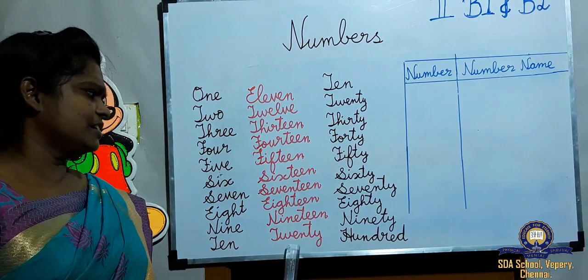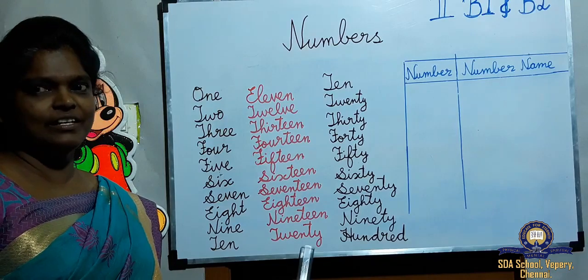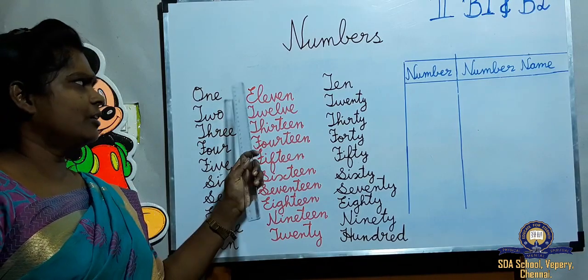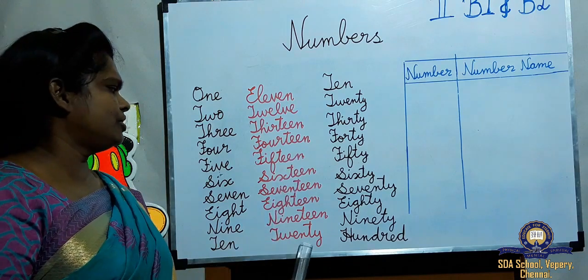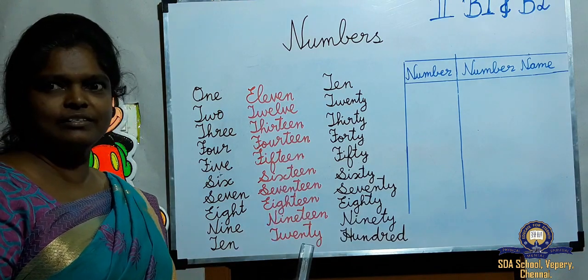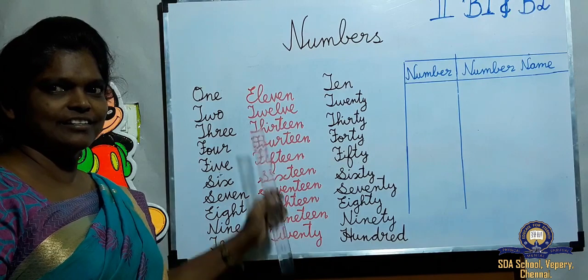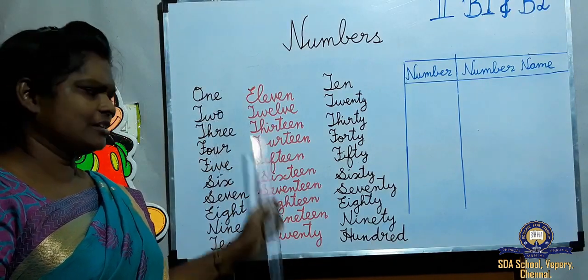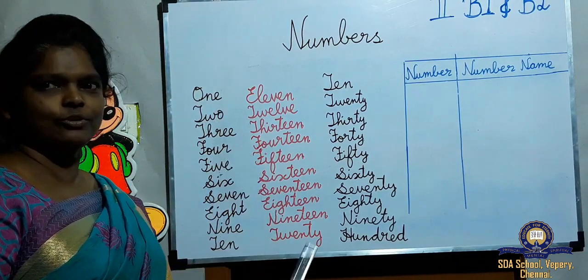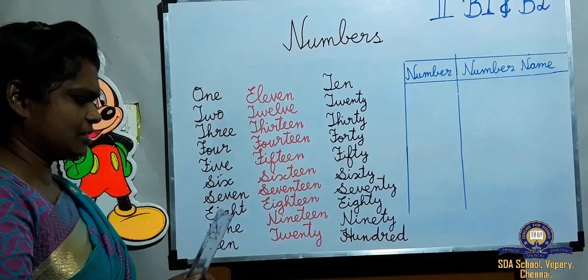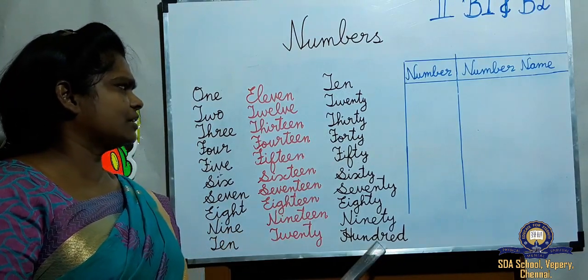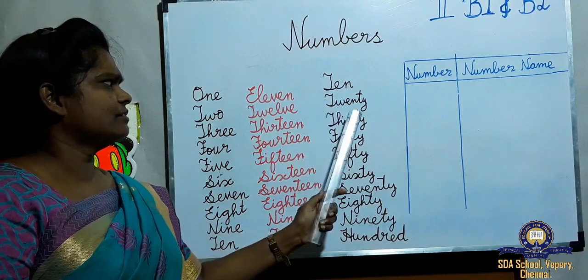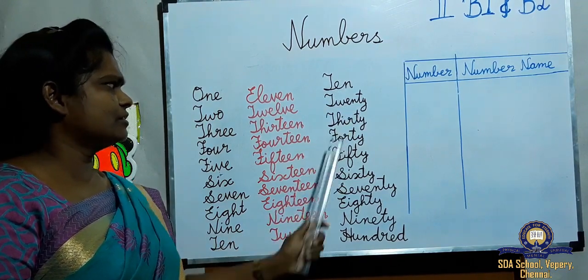Then at 20 it changes. T-W-E-N-T-Y 20. Now wherever you want to write, suppose you want to write 21. What will you write? The 20 spelling here and the 1 spelling. Suppose 24, the same. And see here, the spelling for all, up to 100. 10, 20, and then we learn 30.